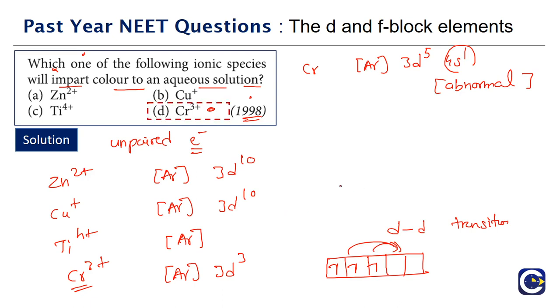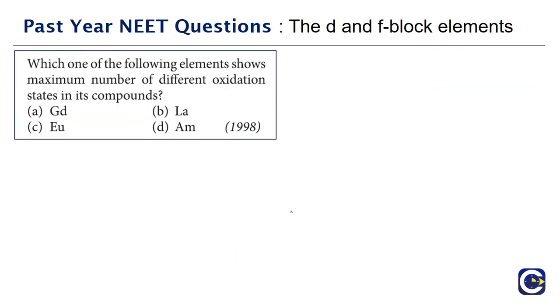In fact, if you've seen even in the previous part videos also, we have discussed quite a number of questions on this particular idea. Next we have a question that has come in the year 1998 again. Which one of the following elements shows maximum number of different oxidation states in its compounds? This is not about highest oxidation state. What they're asking is which one of them will be showing maximum number of different oxidation states.